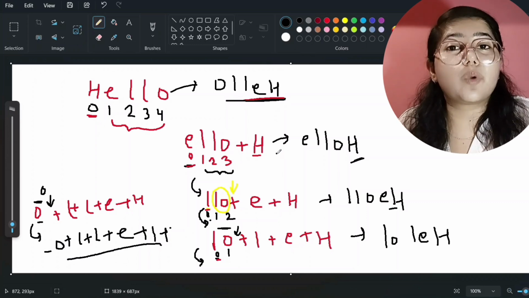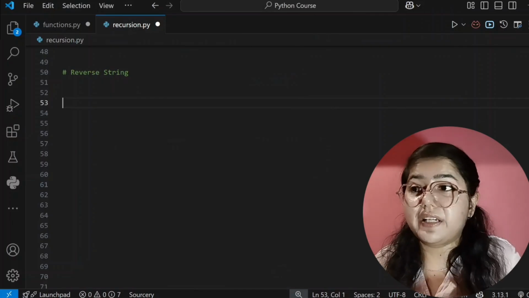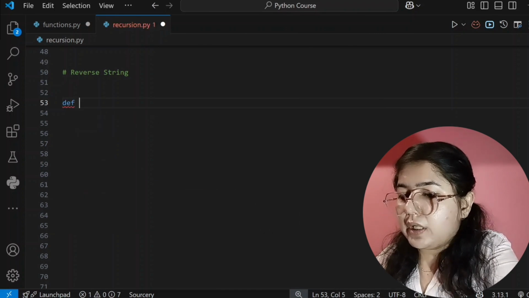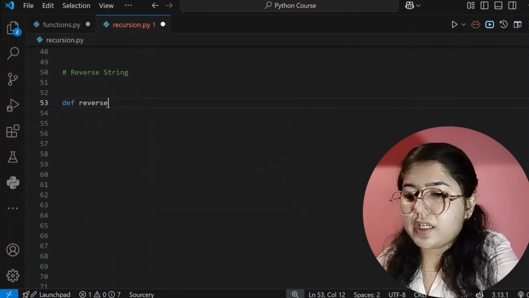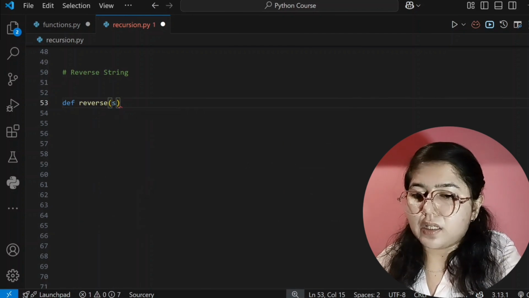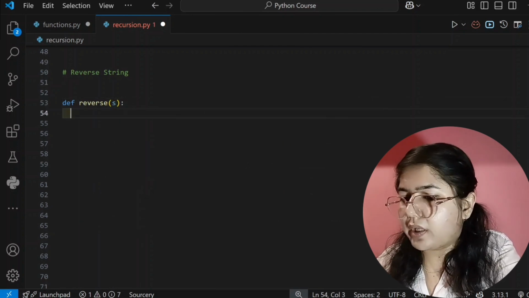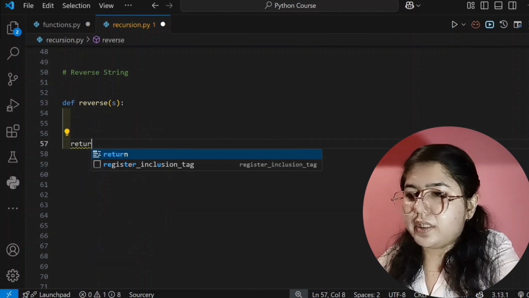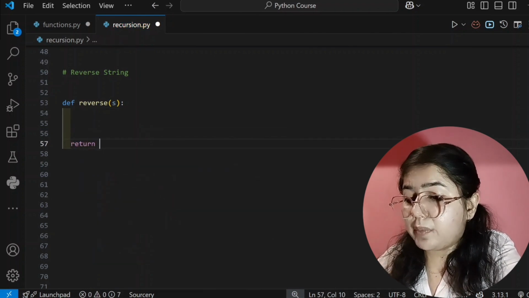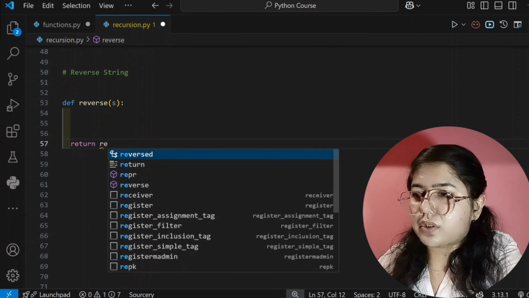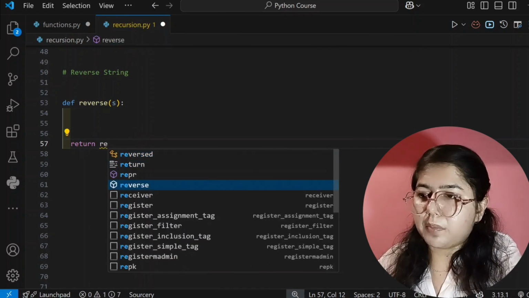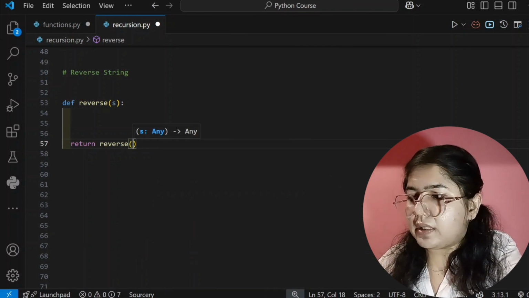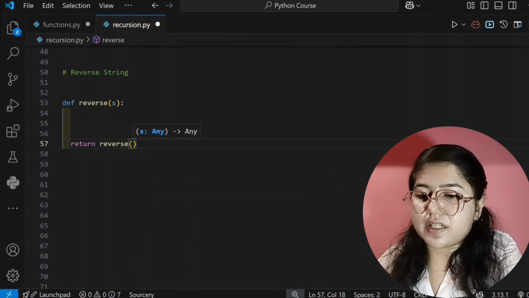And this only we have to write in our code editor. So now we will write code to reverse a string, and that is def. We are creating a function and I'm giving it the name reverse, and here I'm passing a parameter that is s, and here hello will be stored. Okay, and then we can return from here, and while returning I will write the code logic, and that will be I am calling my reverse function from here.